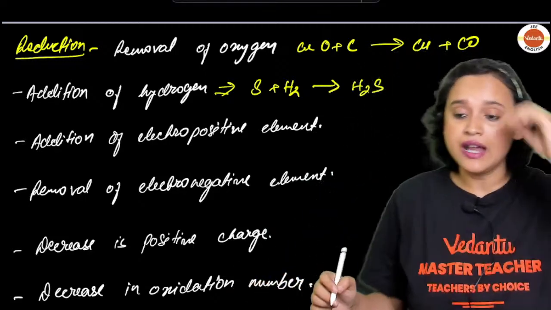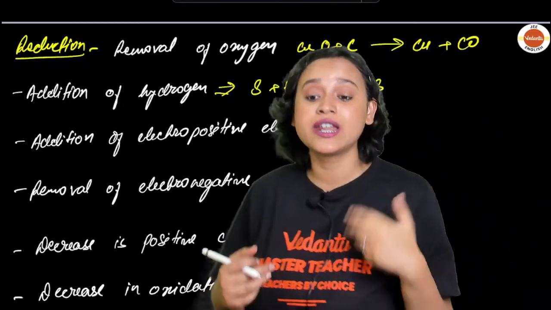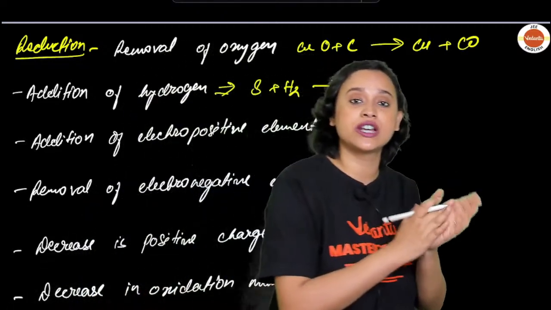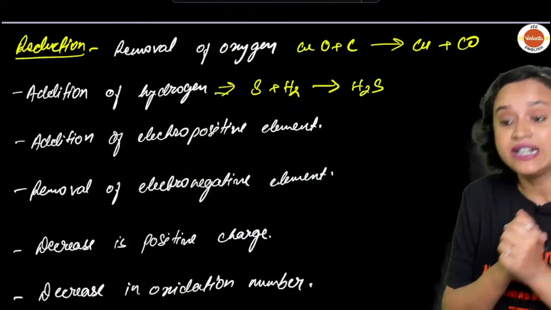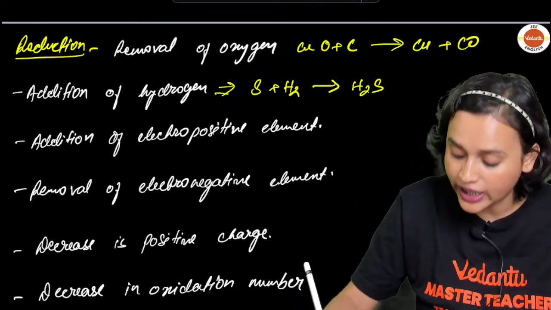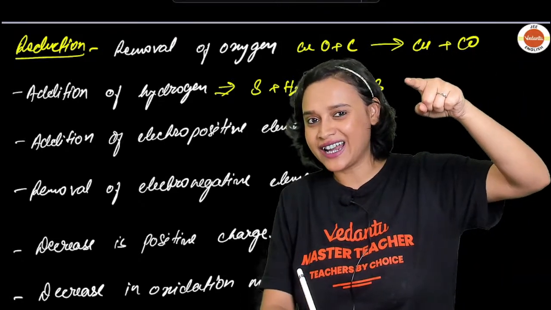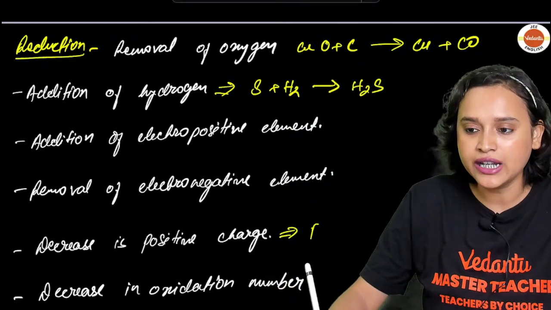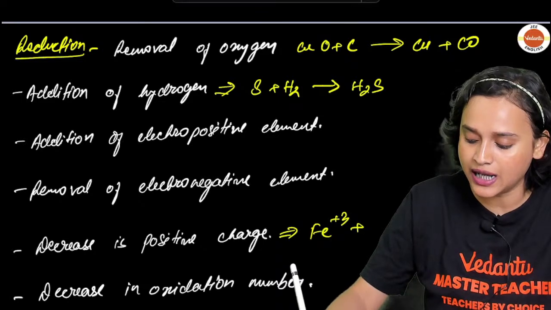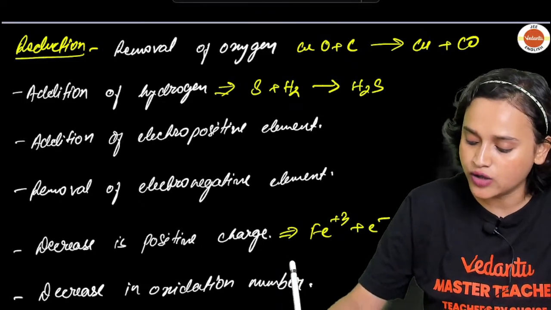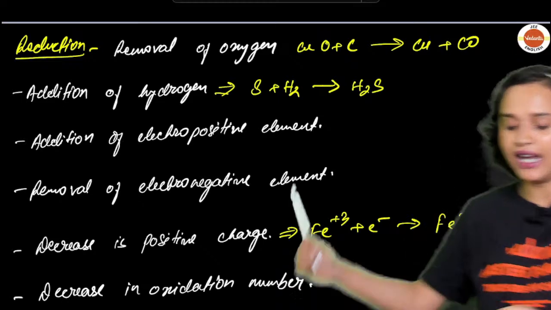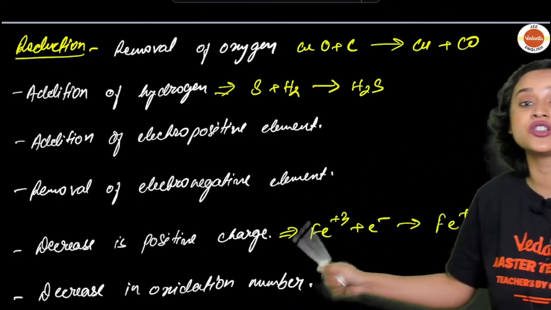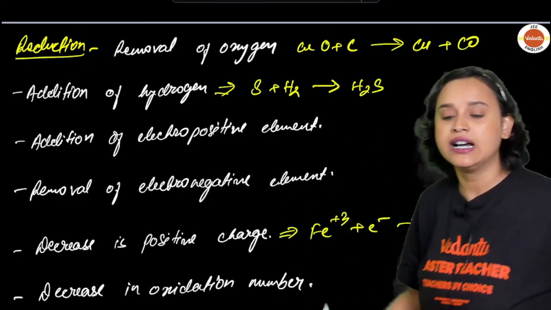Okay. Now, addition of an electropositive element is also counted as reduction. Removal of an electronegative element is counted as reduction. Decrease in the positive charge, everybody. The same example of iron that I gave you, if we do it in reverse: if we take Fe+3 and add 1 electron, then what will we get? We will get Fe+2, isn't it? And that, my dear student, is a decrease in the positive charge, and that is reduction.